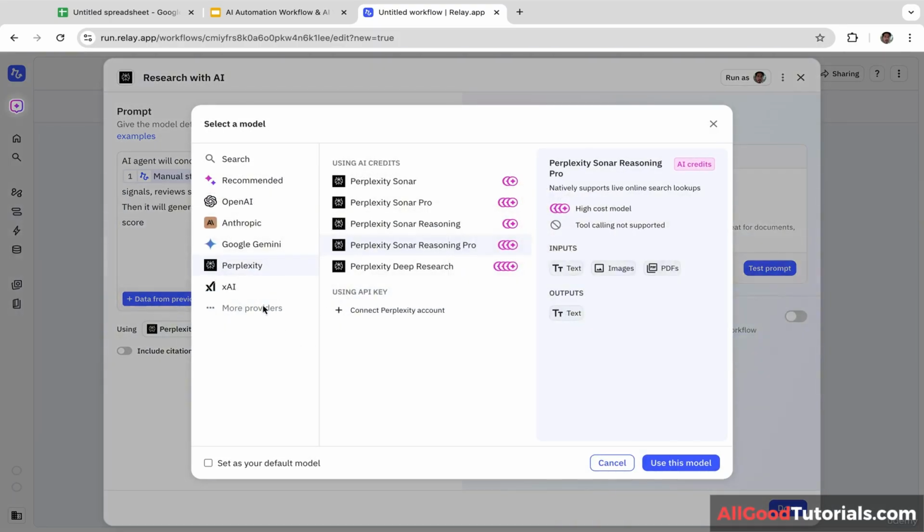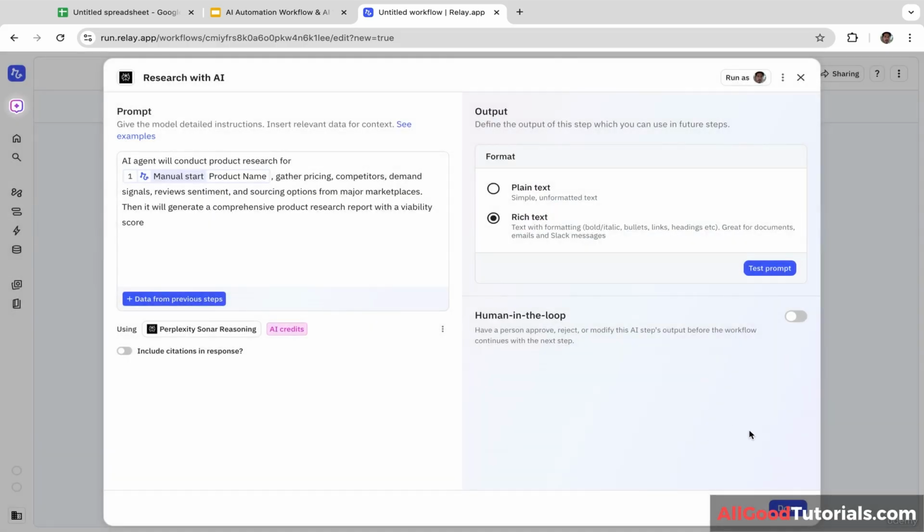Next, I'm going to select the AI model. I'm going to use Perplexity. That's one of the best options for product research. And there are other options like OpenAI, Anthropic, Google Gemini, and XAI. Feel free to use any AI model that you want. It is totally up to you. And let's click use this model, and let's click done.